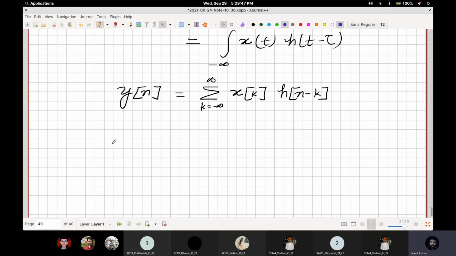We always remember the result, but we have to express it properly. So here you can write x[0] and h[n].